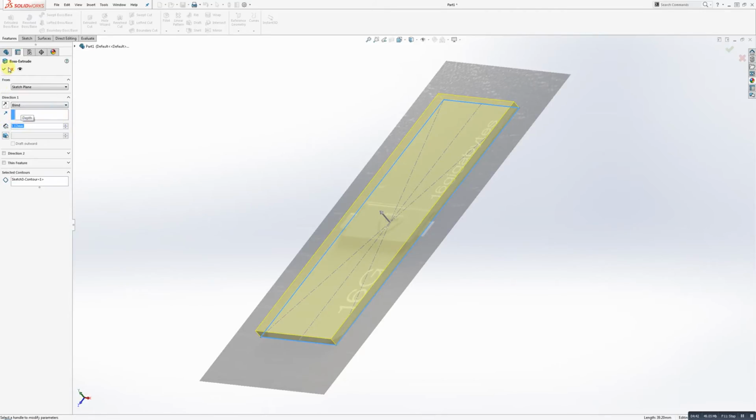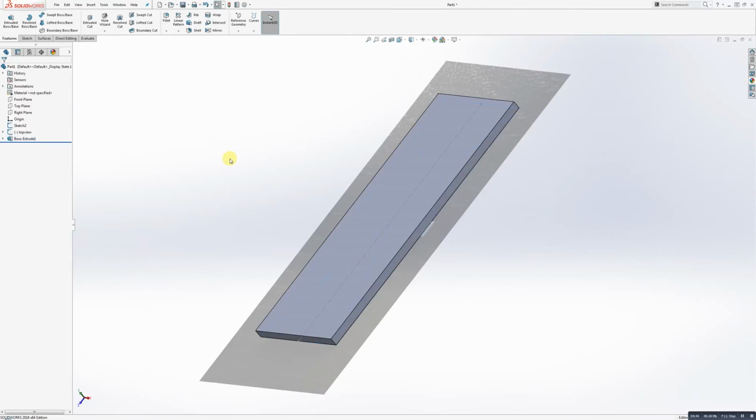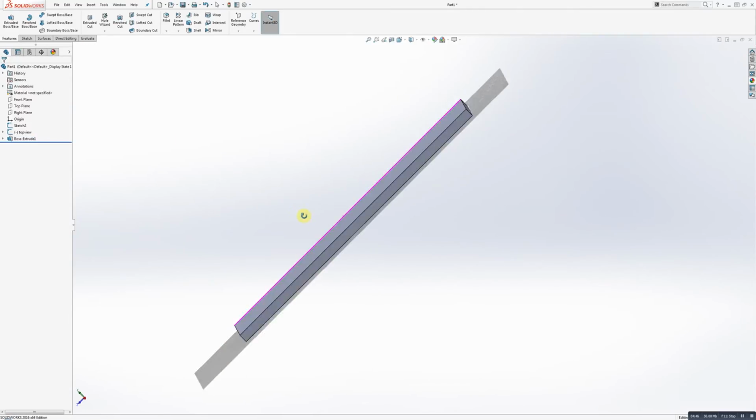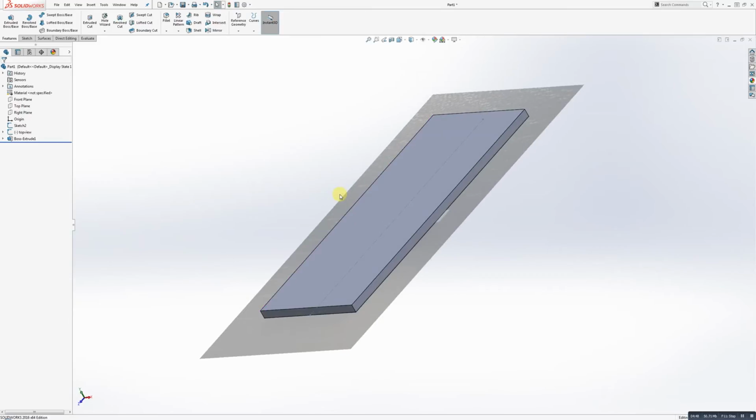Okay. All right. So we'll call that like that. And that's going to be the very first piece. This is what they call blocking it out, right? We're building a block, right? We're getting the basic dimensions down.